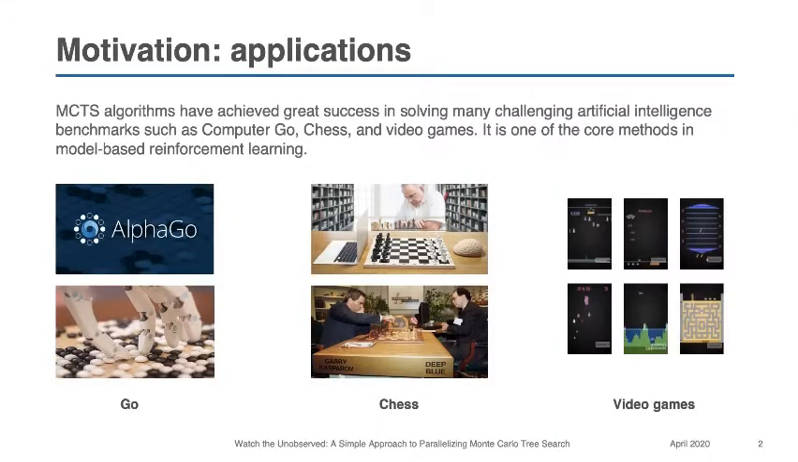MCTS algorithms have achieved great success in solving many challenging artificial intelligence benchmarks such as computer Go, chess, and video games. It is one of the core methods in model-based reinforcement learning. Below, we can see some example applications, such as the Go AI AlphaGo and the Chess AI Deep Blue.